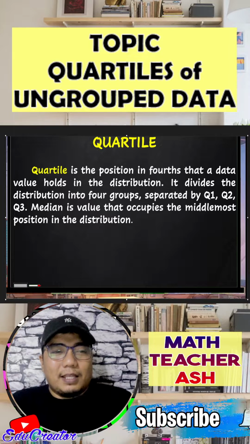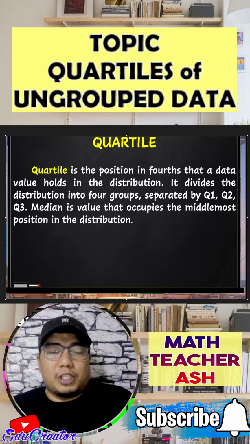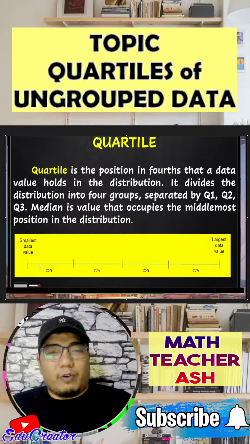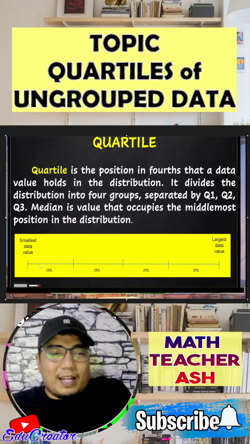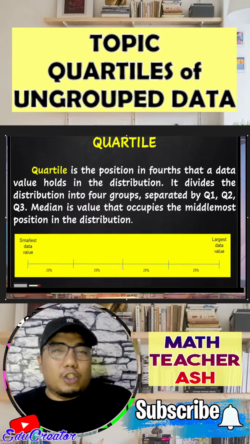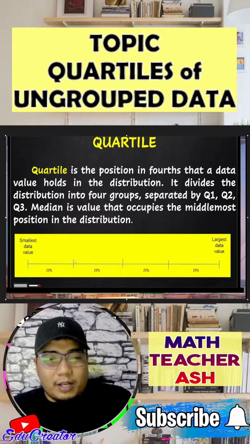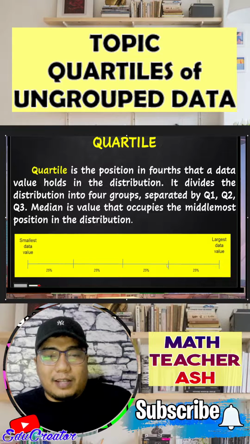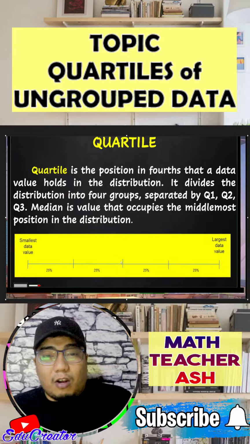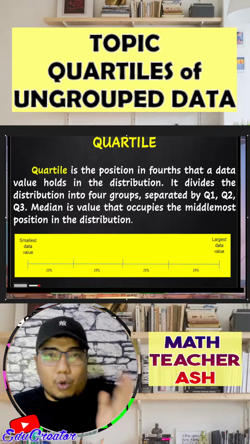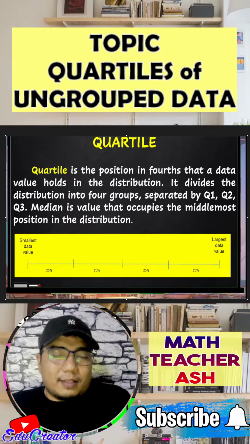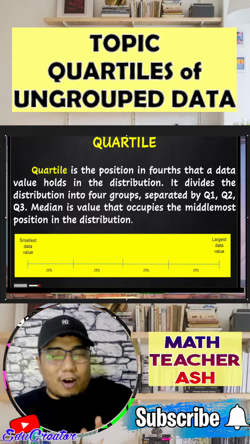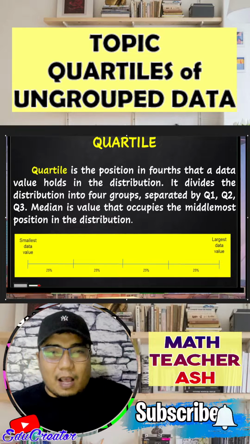Another thing is that the median is the value that occupies the middlemost position of the distribution. So if you have this kind of data arranged from the smallest to the highest value, the middle one here is known as the quartile 2. The first preceding mark is known as the quartile 1, and we have here the quartile 3. Of course, the quartile 2 is the middle of our data set. So this is also known as the median in the measures of central tendency. Later on, we will have a discussion on how to get the value of the median given an example. All right, now let us continue.